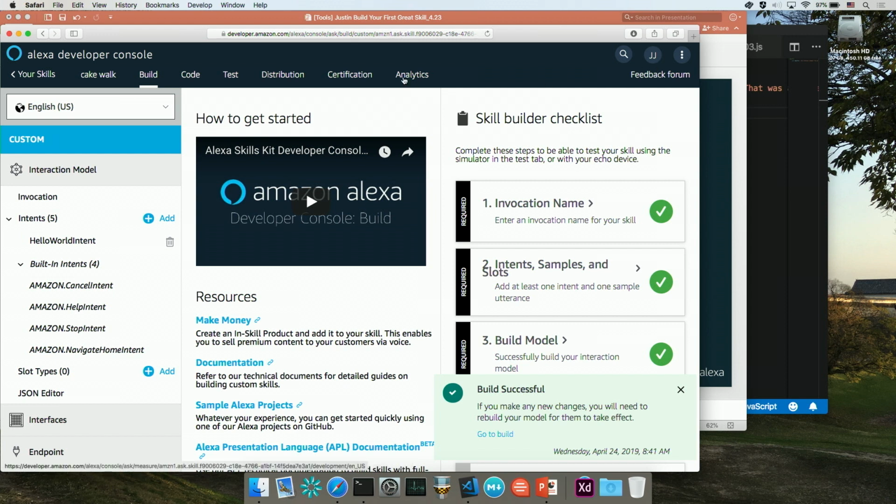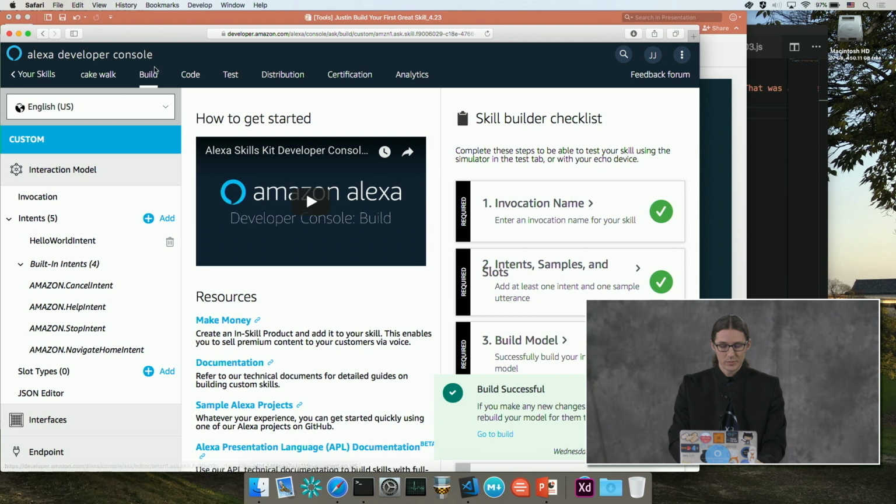Once this is ready to go, we arrive here on the main page for building our skill. You can see at the top we've got a bunch of different tabs: build, code, test, distribution, certification, and analytics. Today, we're going to be looking mainly at build, code, and test. If we were to publish a skill, you would go to distribution and certification, and analytics is where you would figure out how many people are using your skill and some other information that would help you improve your experience.